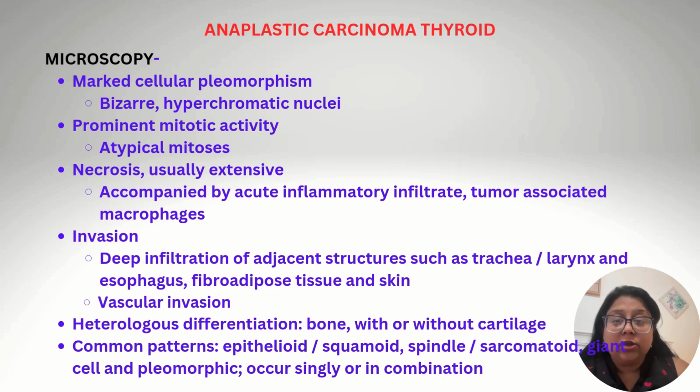Microscopically, there is marked cellular pleomorphism with bizarre hyperchromatic nuclei, prominent mitotic activity with atypical mitosis, and necrosis, which is usually extensive and accompanied by acute inflammatory infiltrate with macrophages. There is deep invasion into the adjacent structures such as trachea, larynx, esophagus, fibroadipose tissue, and skin. And also, there could be vascular invasion.